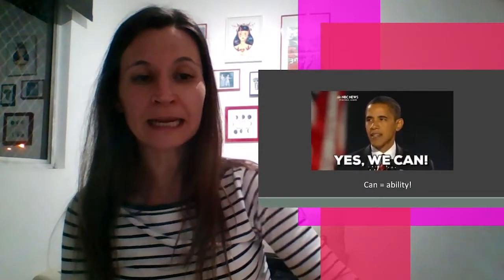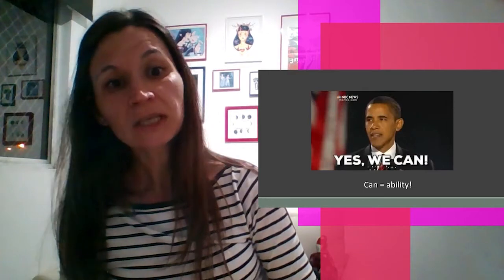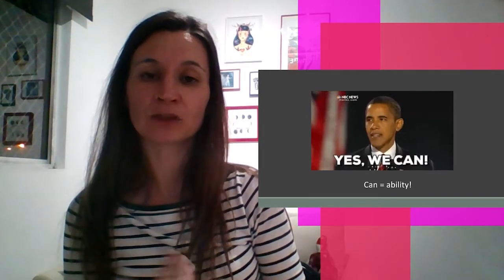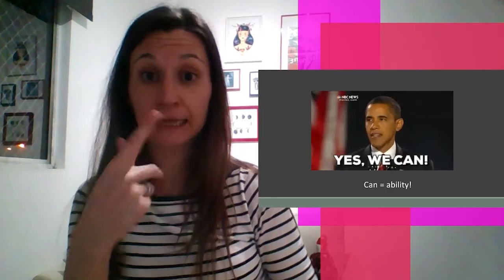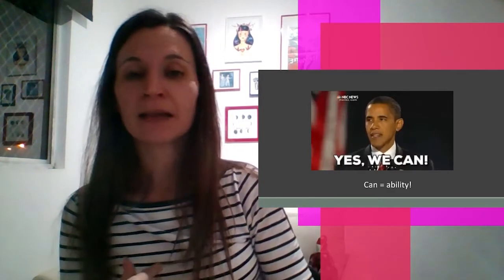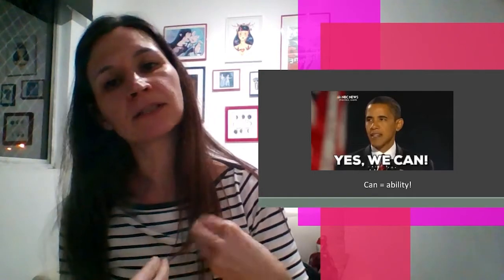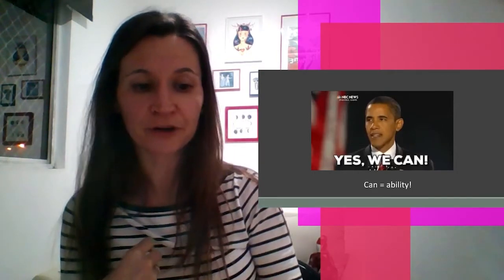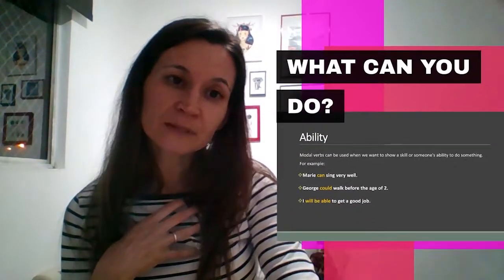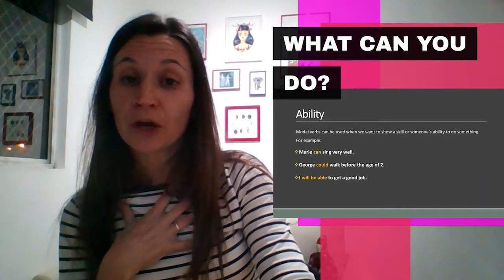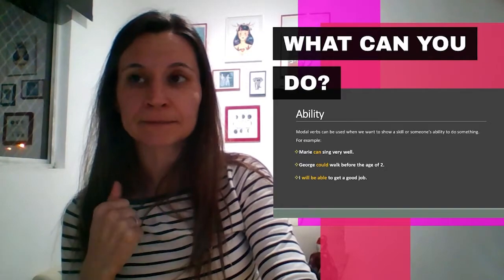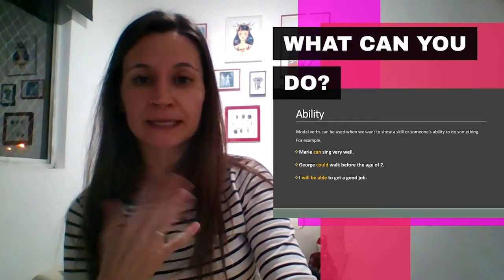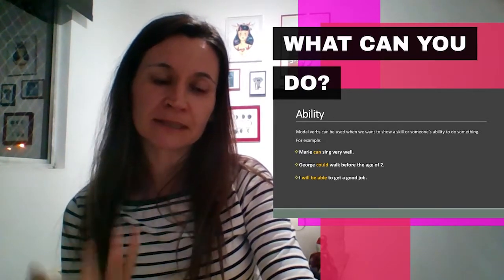For example, here, we can is talking about an ability. So we have the ability to do something. Remember, this is a short answer. Can you do it? Yes, we can. That's why the verb do is not there, because it's a short answer. I'm using the modal verb. What can you do? You tell me. What's your ability? I can sing, I can play the piano, I can play the guitar. So it talks about an ability.